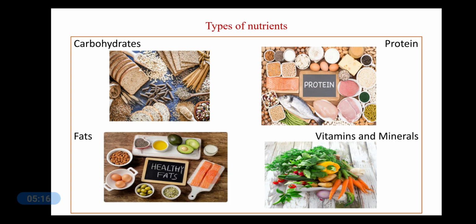You can see there are different types of substances which are present over here, which consist of healthy fats. Now, if you are having a lot of pizza, which consists of cheese, do you think it will be beneficial to your body? No. Those are junk food.